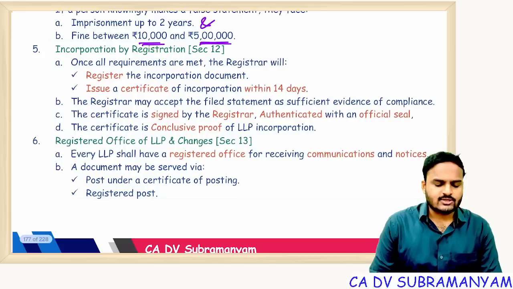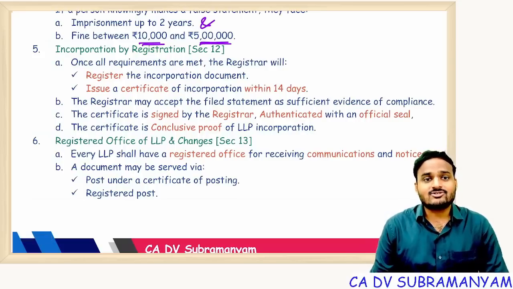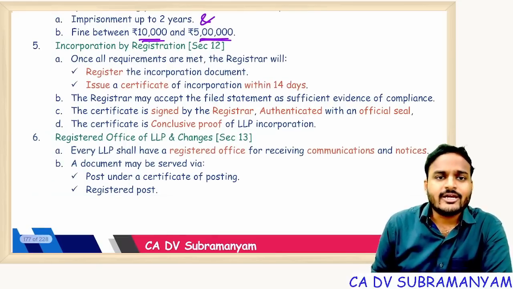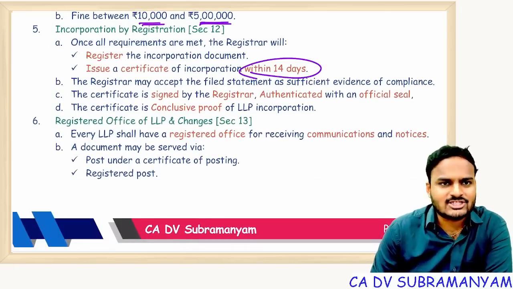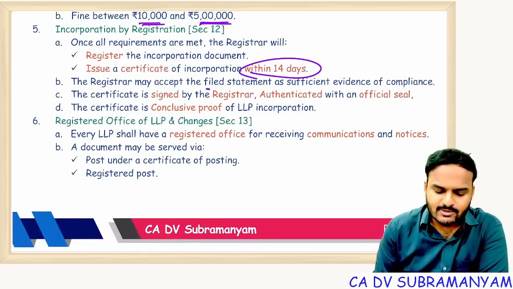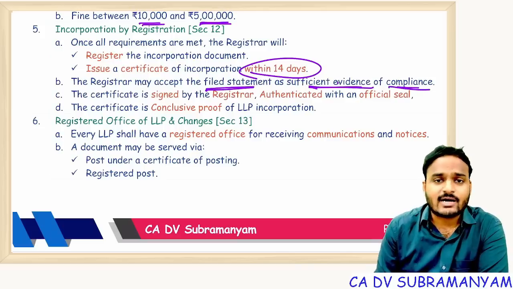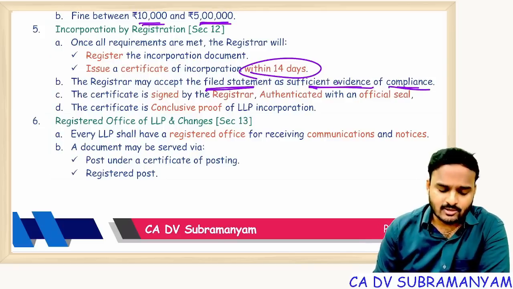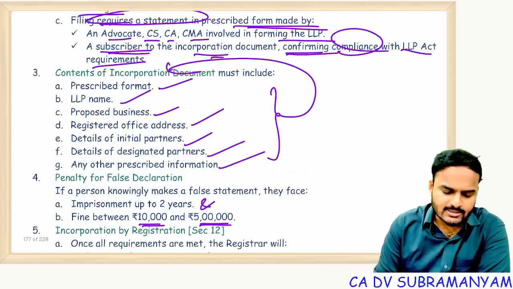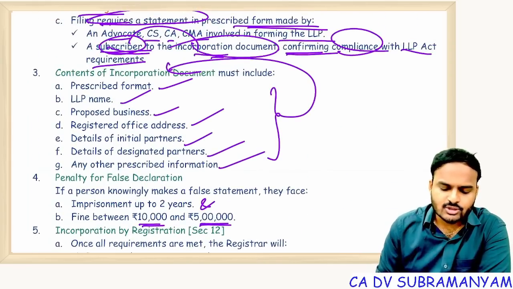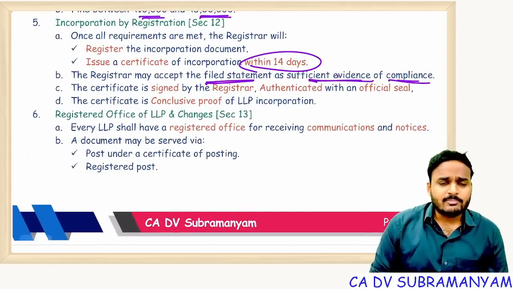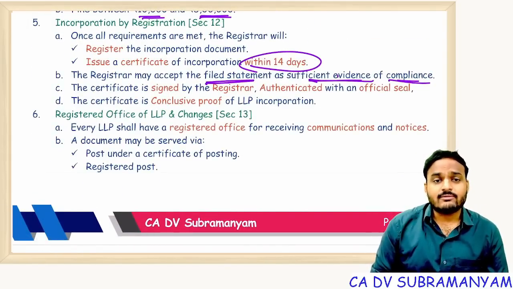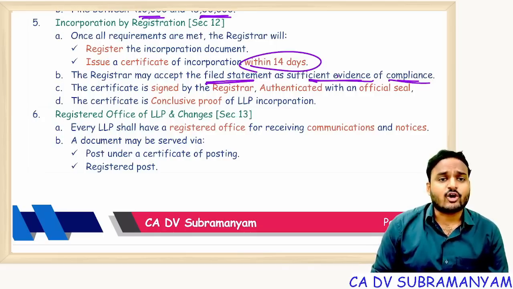Incorporation by registration. Once all requirements are met, the registrar will register the incorporation document and issue a certificate of incorporation within 14 days of filing the application. So the ROC may accept the filed statement as sufficient evidence of compliance. The subscribers are nothing but the partners to the incorporation document, and professionals file a statement confirming that the LLP incorporation is as per the LLP Act. ROC will consider that statement as evidence and issues the certificate of incorporation.